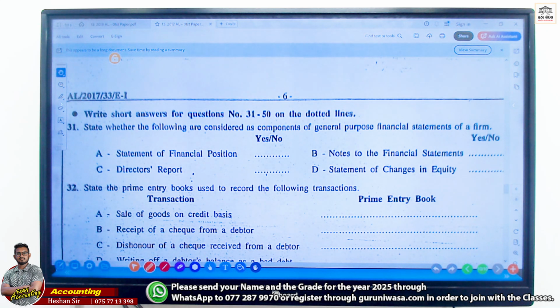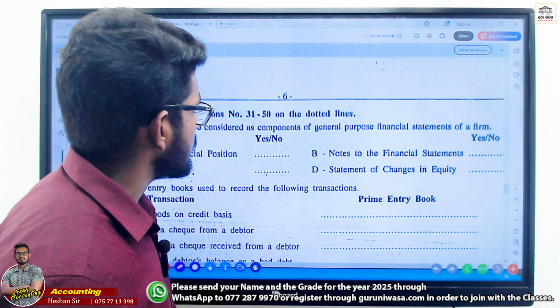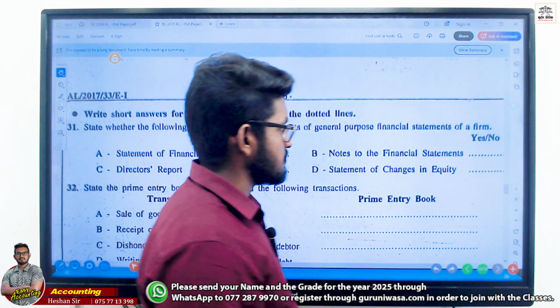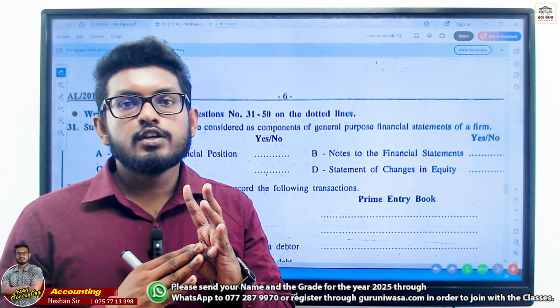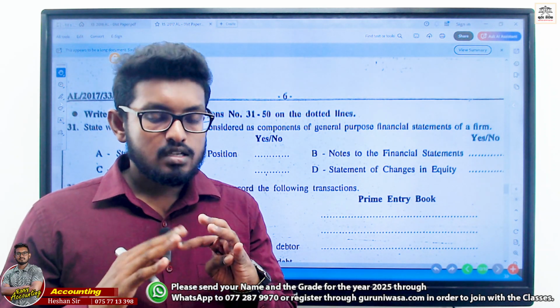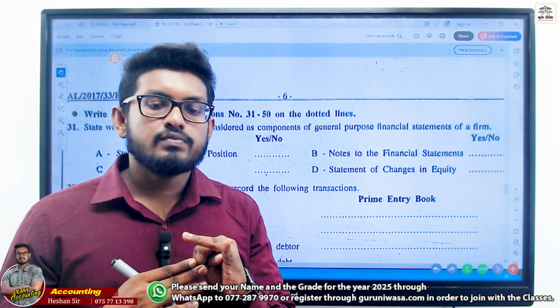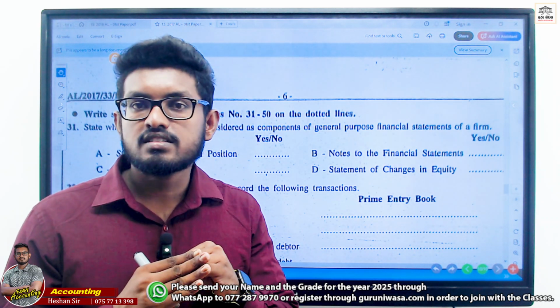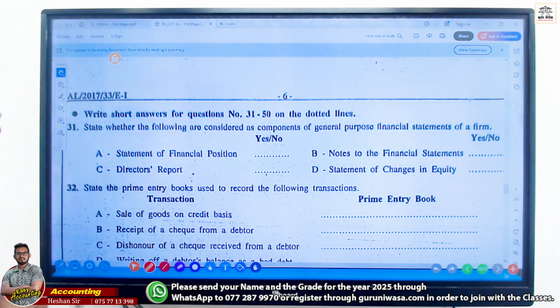Okay. Question number 31. State whether the following are considered as components of the general purpose financial statements of a firm. I told you there are 5: profit or loss and other comprehensive income, which means the income statement, statement of financial position, changes in equity, cash flow statement, and notes to the financial statements.